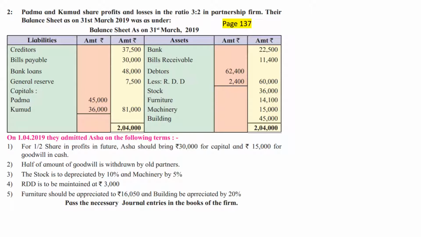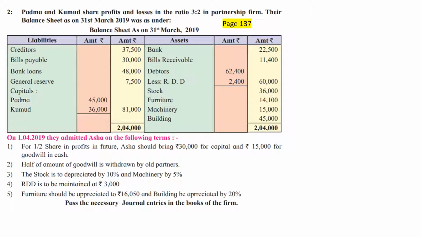On 1/4/2019, they admitted Asha on the following terms. So the new partner's name is Asha. The date of admission is 1/4/2019, that is immediately after 31st March 2019. For half share in profits in future, Asha should bring rupees 30,000 for capital and rupees 15,000 for goodwill in cash.